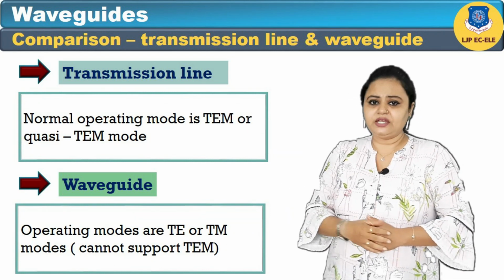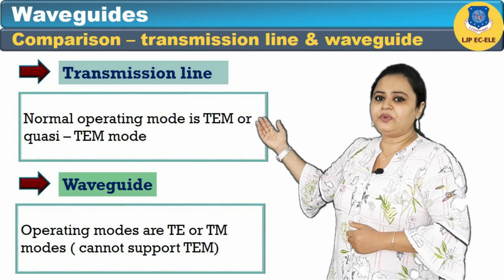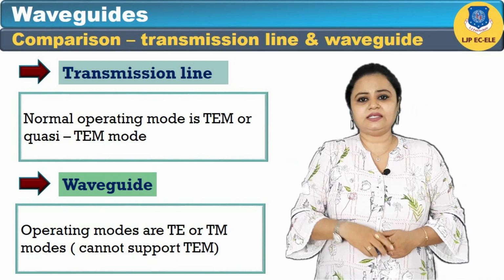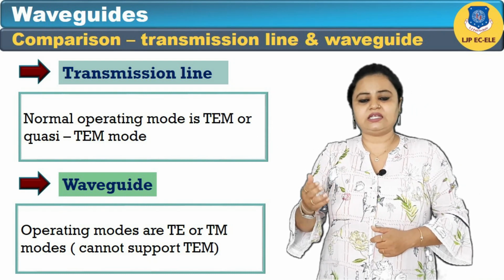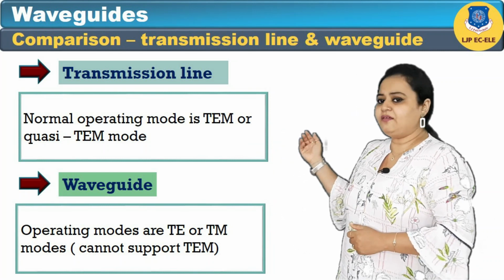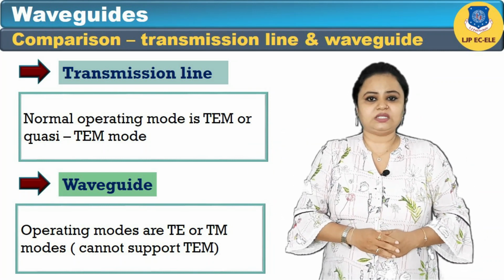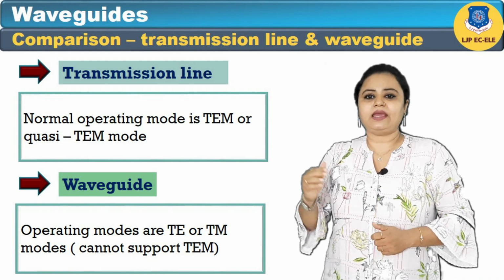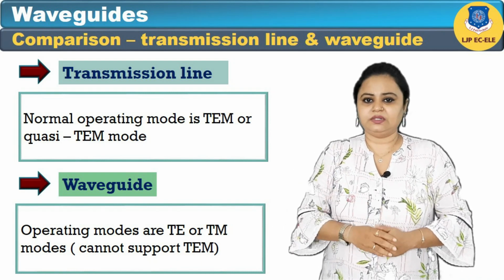The next comparison is the normal operating mode. In a transmission line it is TEM mode, which is transverse electromagnetic mode, but in a waveguide this mode is not possible, but TE and TM modes are possible.